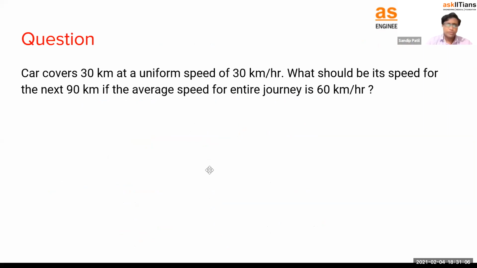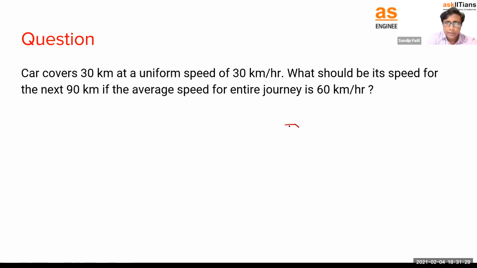Okay, so let's try to solve this question. A car covers 30 kilometers at a uniform speed of 30 kilometers per hour. What should be its speed for the next 90 kilometers if the average speed of the entire journey is 60 kilometers per hour? So now consider.